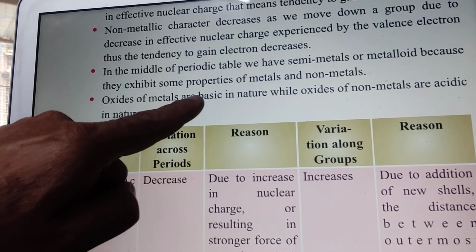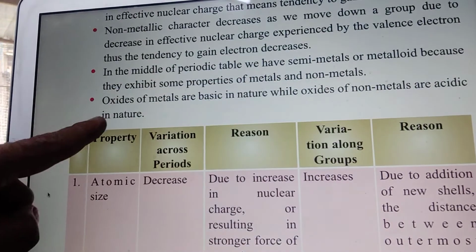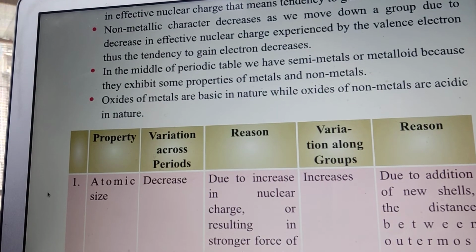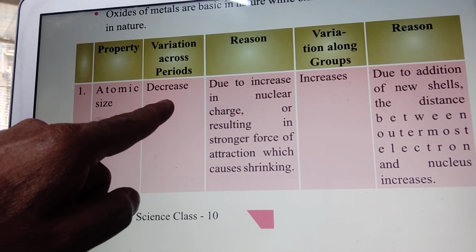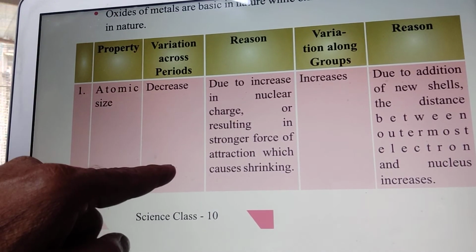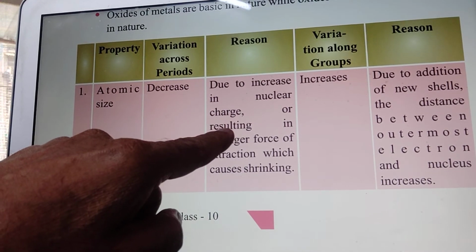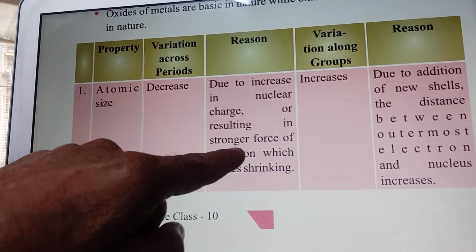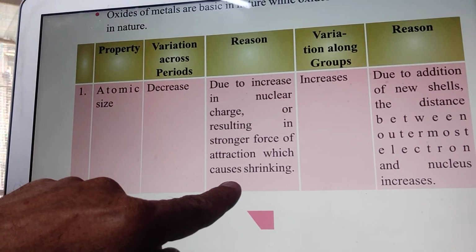Oxides of metals are basic in nature, while oxides of non-metals are acidic in nature. Atomic size decreases across the period. Reason: due to increase in nuclear charge, resulting in strong force of attraction which causes shrinking.